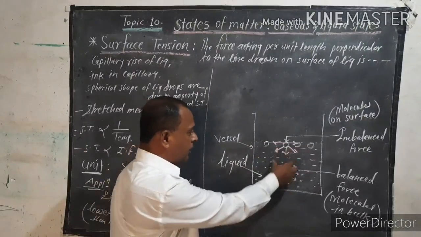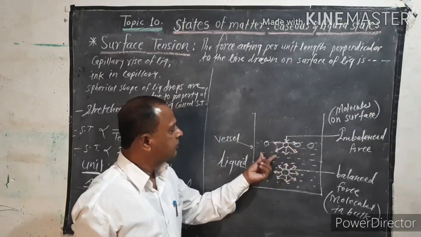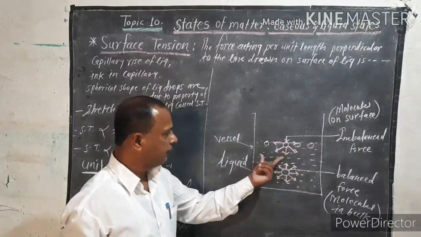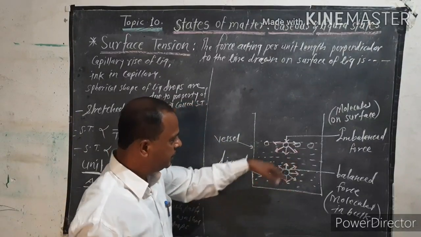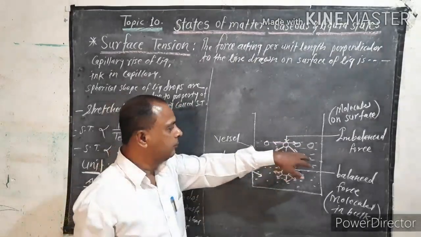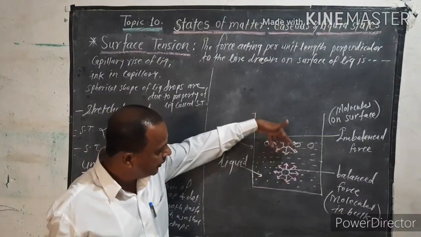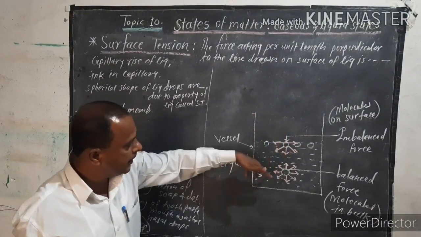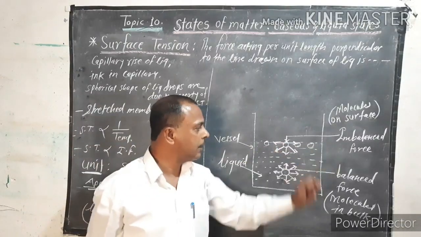That's why molecules on the surface do not experience equal forces. They have an imbalanced force. The above portion is empty, so only a downward force toward the interior is present. So this is an imbalanced force.